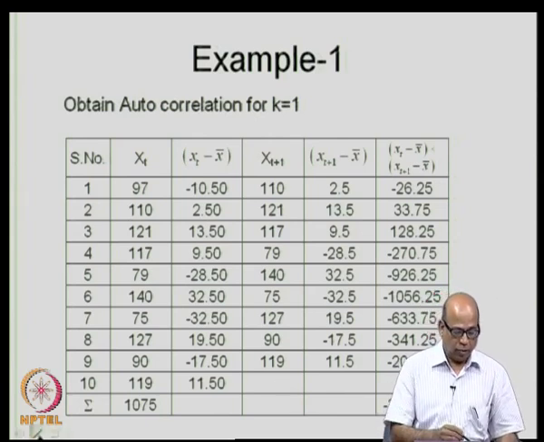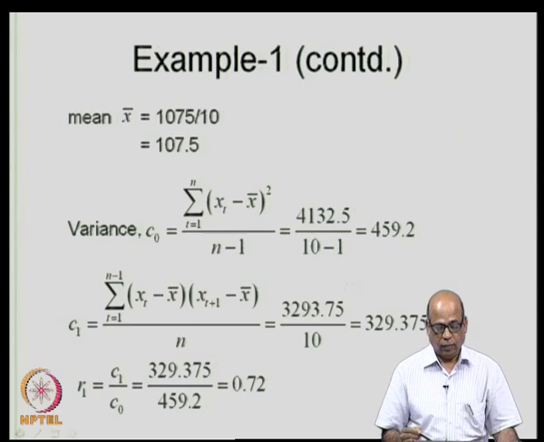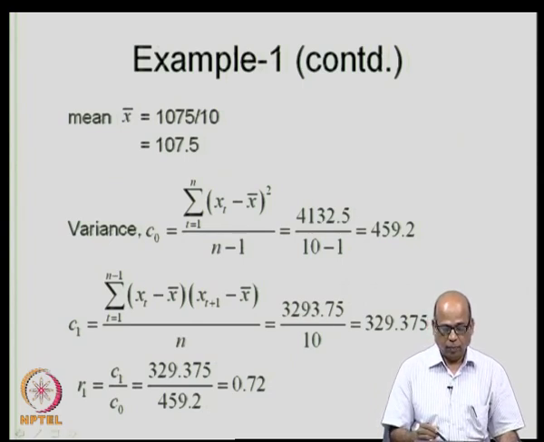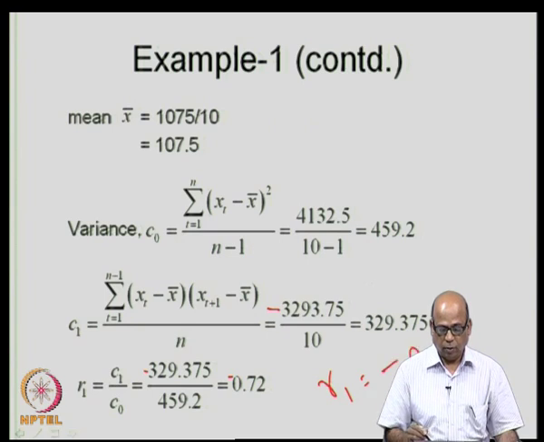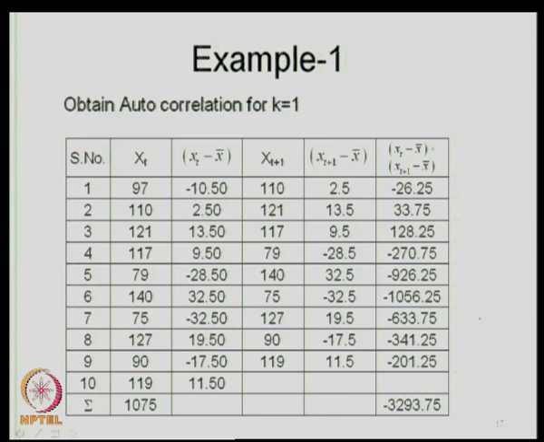I would like to indicate a small correction here. This value is negative and therefore, the C 1 that you get here will be negative. So, the correlation R 1 will be negative. So, R 1 is minus 0.72. So, this is a negative correlation. Let us say now, if you are looking for not k is equal to 1, but k is equal to 2, what you would have done for this example?